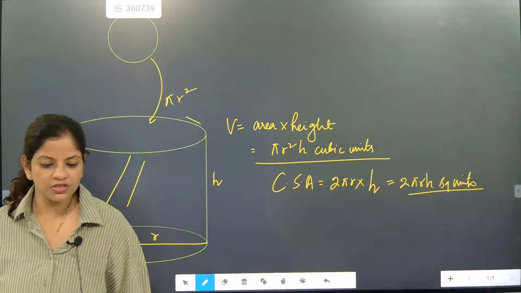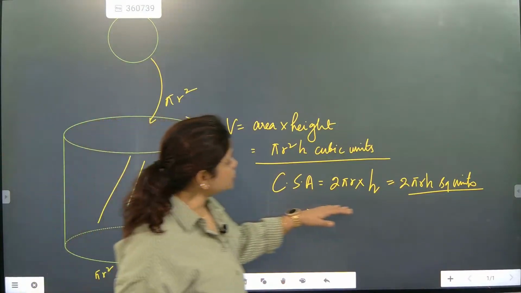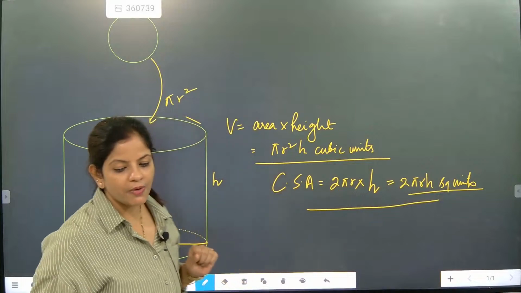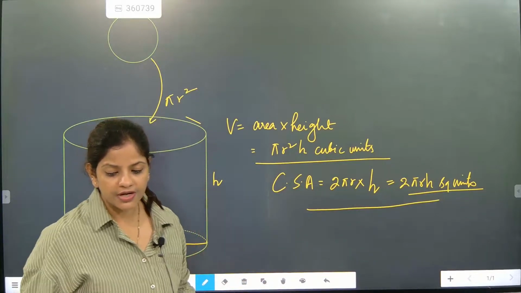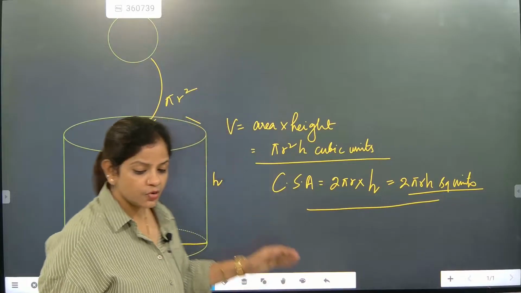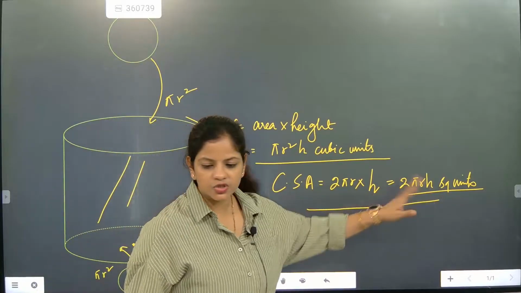Yes, so this is exactly 2 pi rh. What is 2 pi rh, beta? 2 pi rh square units.